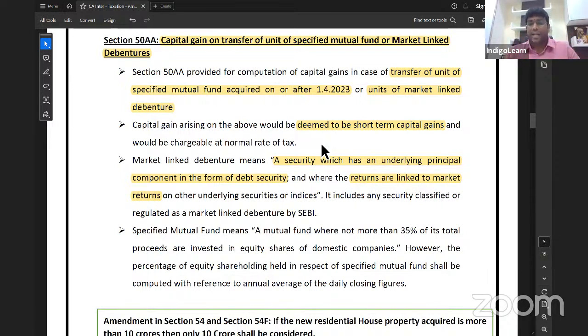That's why we say they are subject to market risk on other underlying securities or indices, and includes any security classified or regulated as market linked debenture by SEBI.